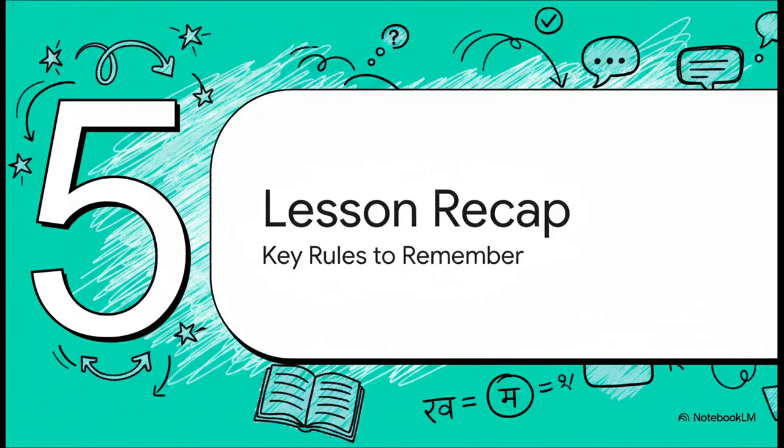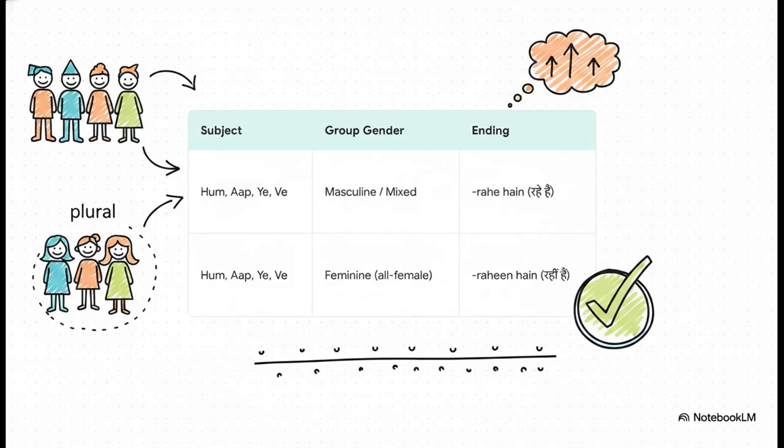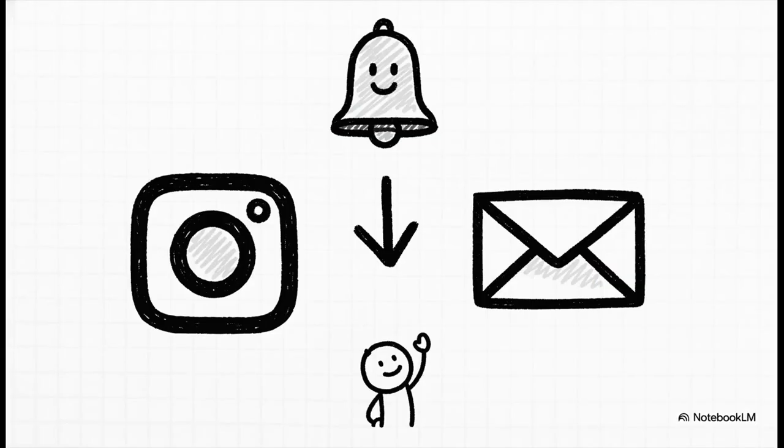That was a lot of great work today. So before we go, let's just do a really quick recap of the key rules from today just to make sure they stick in your brain. Really, it all boils down to this simple chart right here. For any of our plural subjects, hum, aap, ye, or ve, if the group is masculine or mixed, the verb ending is rahe hain. If the group is all female, the ending is rahi hain. That right there is the core takeaway from our whole lesson today. And that's a wrap on lesson 20.